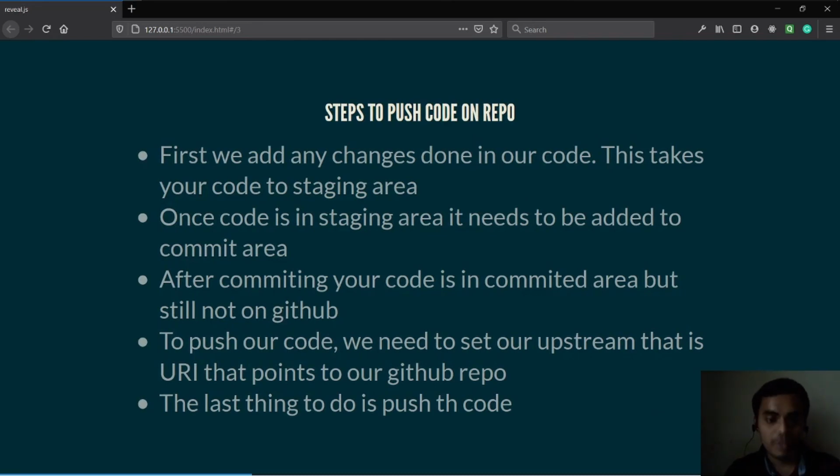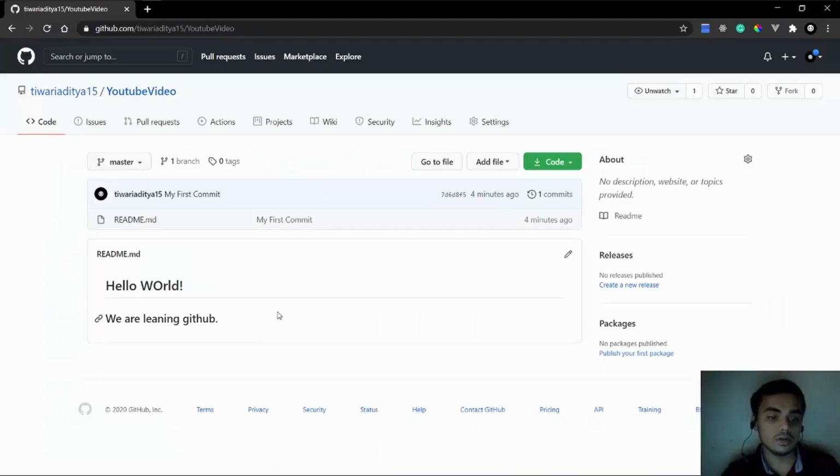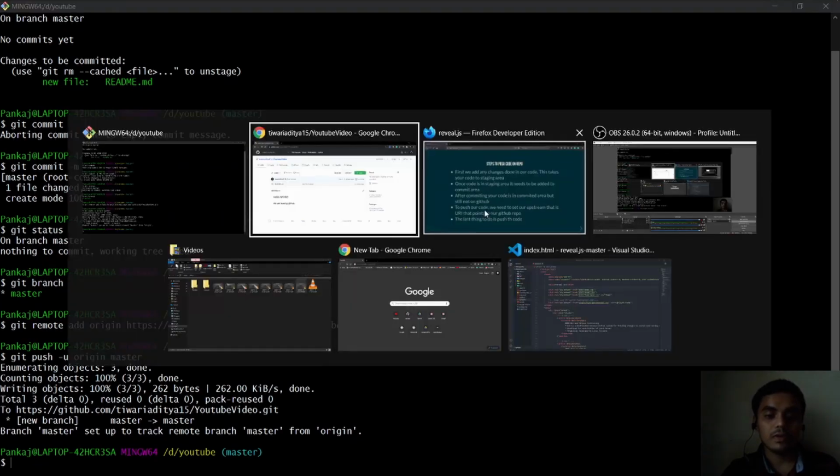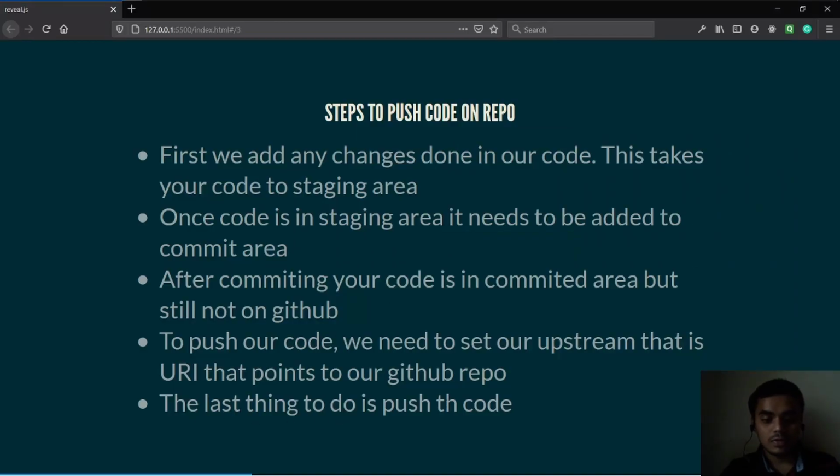Now let's revisit what we did. First, we add any changes done in our code. This takes your code to the staging area. Once the code is in the staging area, it needs to be committed. After committing, your code is in the committed area, but still not on GitHub. To push our code, we need to set our upstream, that is the URI, that we did right here. We set our upstream. Now the last thing to do is push the code. So we pushed it as well.